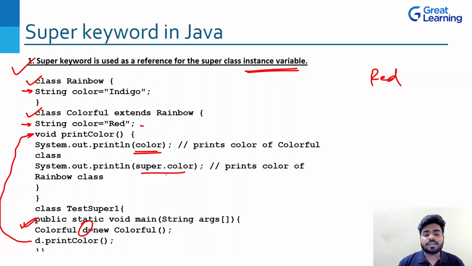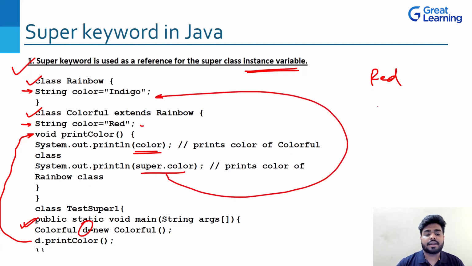That means once the super keyword comes in, directly go to the parent class and see what the color is there. Indigo. So it will print indigo. So what is happening here? We are using the super keyword to reference the superclass instance variable, right? So this is how we use the super keyword for an instance variable.